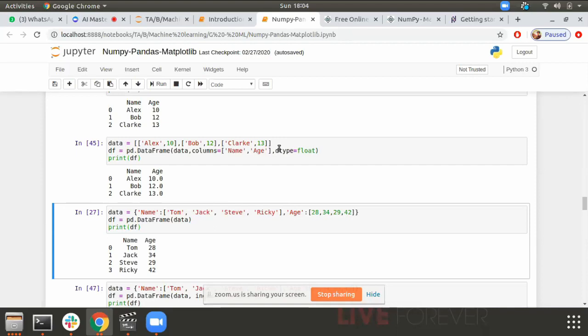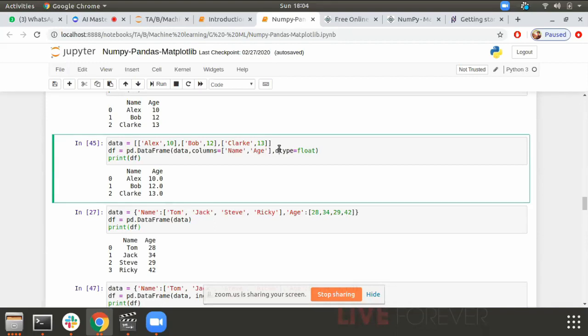Can we quickly see whether our understanding is right or not? Okay, fine. So if we do not provide any column names, then it will be 0, 1 like that, right? Perfect. And in the next example, since it's a dictionary, the keys are considered as the column names. Name is the key and age is the key, and the rest of them are values.